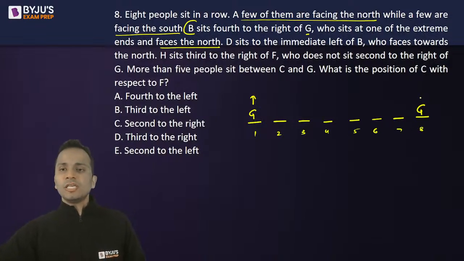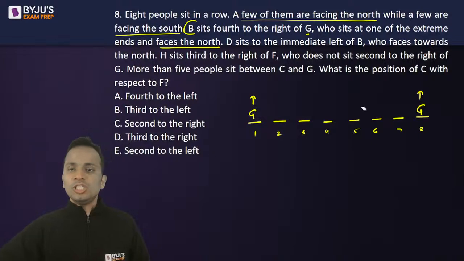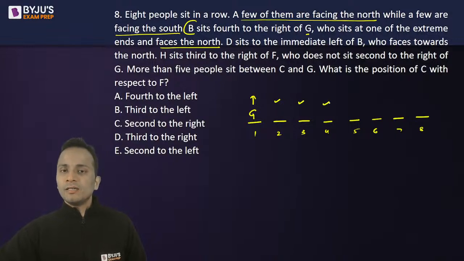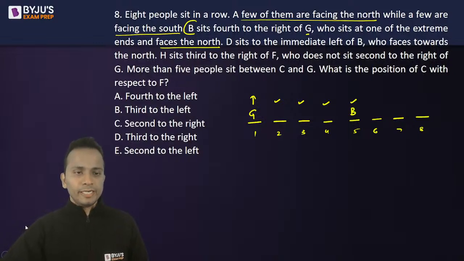Okay, these are 8 chairs. If G sits here and faces north, then there is no position on the right hand side of G. So G will sit on chair number 1. Now, fourth to the right, B sits fourth to the right. This is first to the right, second, third, and fourth. Fourth to the right will be chair number 5, and B is sitting here. All right. आगे चलते हैं.